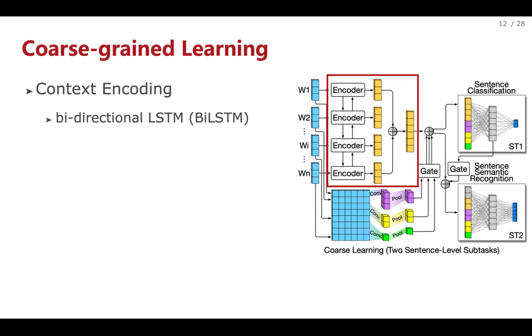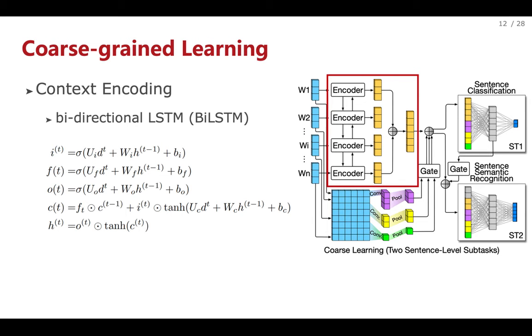Encoding layer. As a special type of recurrent neural network, RNN, LSTM is particularly suitable for modeling the sequential property of text data. For an input sequence, LSTM computes unit states of the network as follows and outputs contextualized word embeddings. In order to capture the information from the context both preceding and following a word, we use the bidirectional LSTM, BiLSTM, by concatenating the latent vectors from both directions to construct a bidirectional encoded vector.